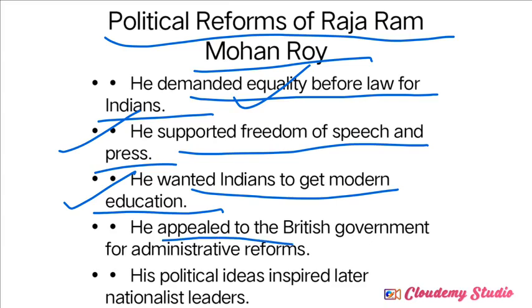And also he appealed to the British government for administrative reforms. Administrative reforms means the ruling of the system, making changes in administrative issues. He also appealed to the British government to reform that. Which kind of administrative changes? In the British administrative system, they must reserve some seats for Indians. They should adopt some rules and regulations which were in favor of Indians. This kind of appeal was given to the British government by Rajaram Mohan Roy.